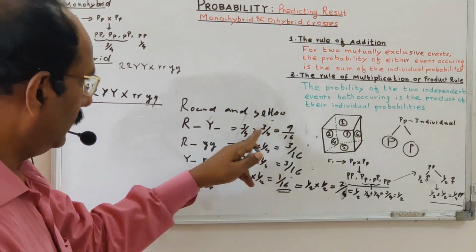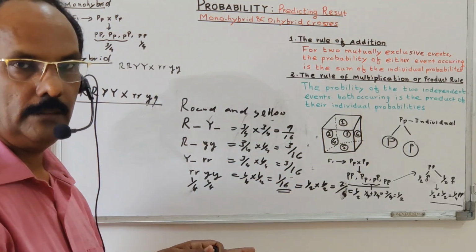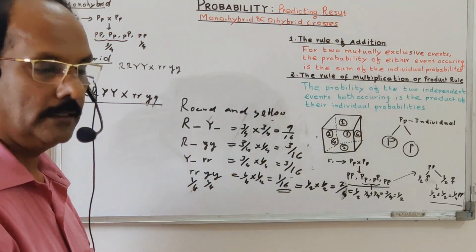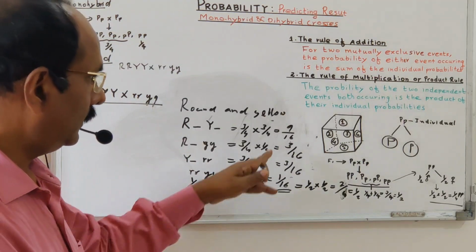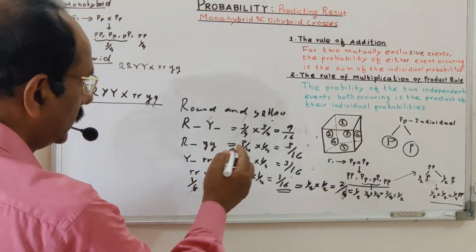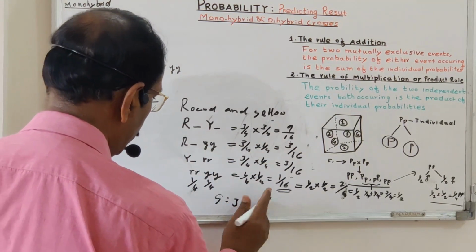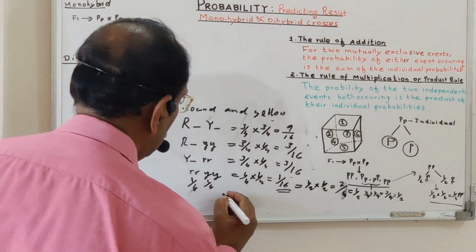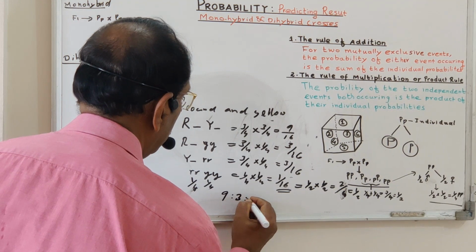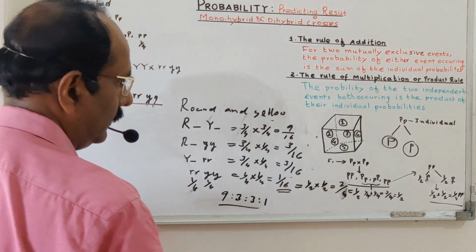Then you will get this combination, and the same Punnett square we can use to find the entire result by applying the addition rule. See the rule of addition: 9 upon 16, 3 upon 16, so the ratio is coming 9:3:3:1.